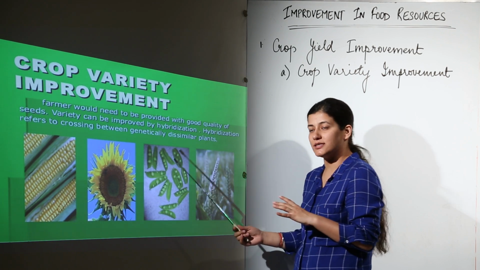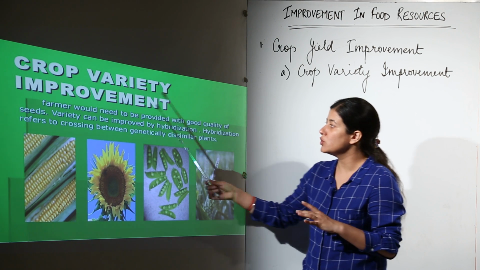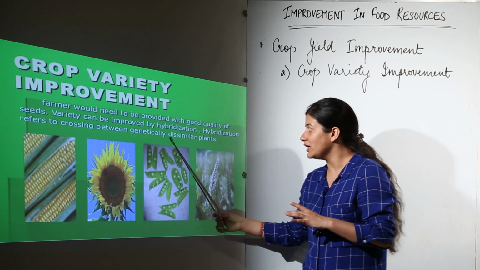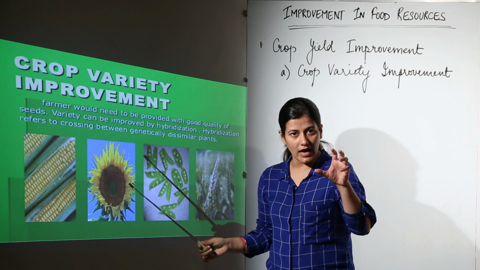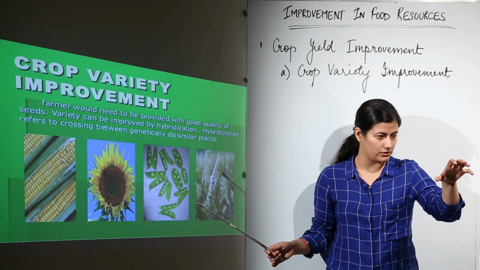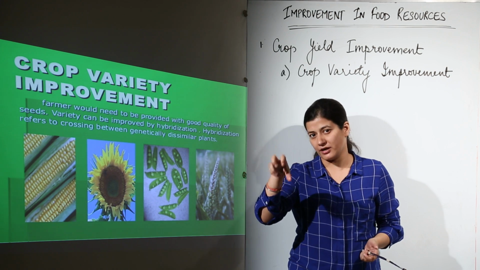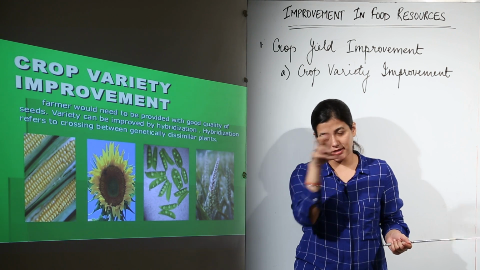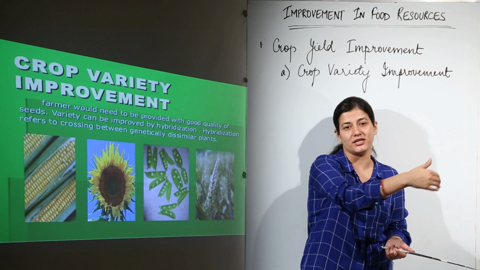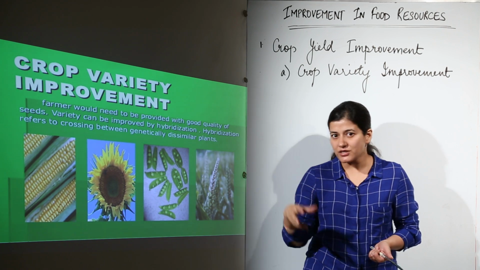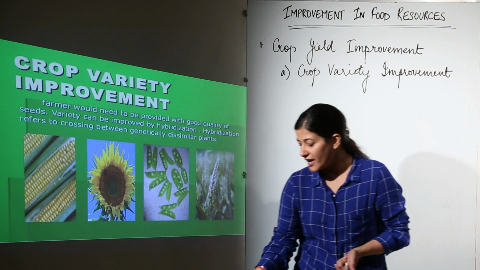Now, what is hybridization? It refers to genetic crossing between dissimilar plants. Supposedly, I need 2-3 qualities from a particular crop, and the other one is my parent crop. So, I would hybridize these two crops and get the qualities which I desired in the same plant, and in that way I would improve the variety of the crop.